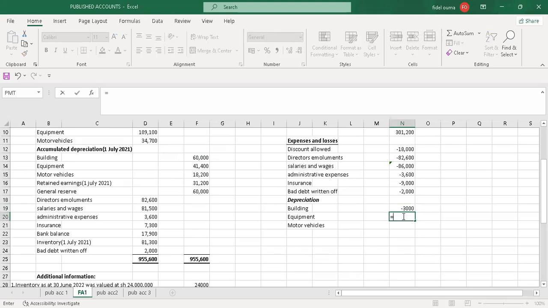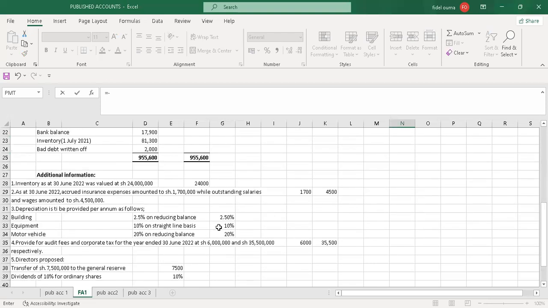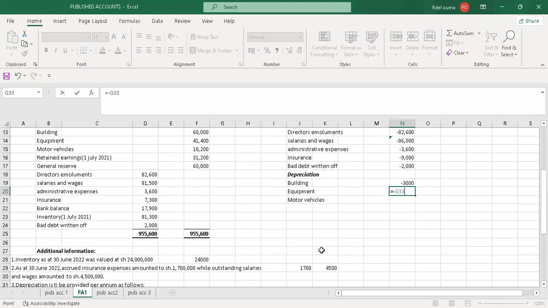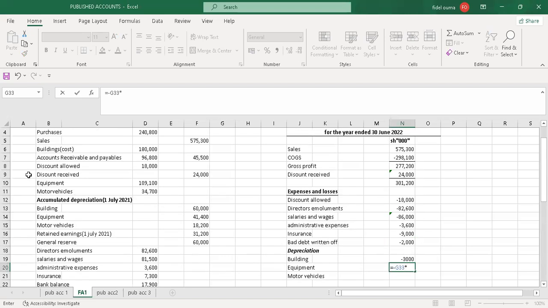So I'll go to the next one, which is equipment. And I'll start with a negative sign because I want the depreciation to appear negative as an expense. So I'll go to equipment. So I'll pick, it was 10% on a straight line. So straight line, you just multiply by the cost. Yeah. You multiply directly by the cost of the equipment. So what was the cost of the equipment? It was 109,100. So I just enter. Yeah.